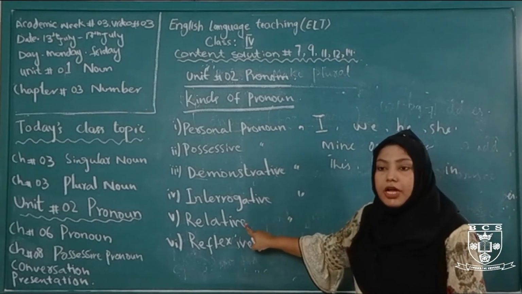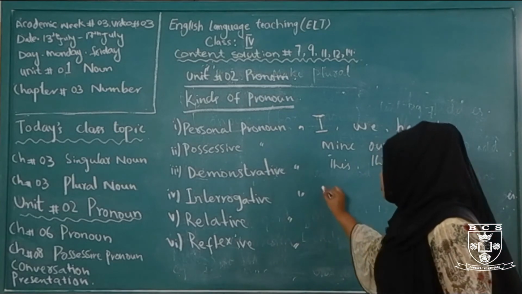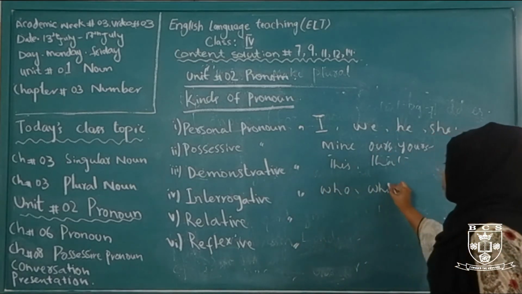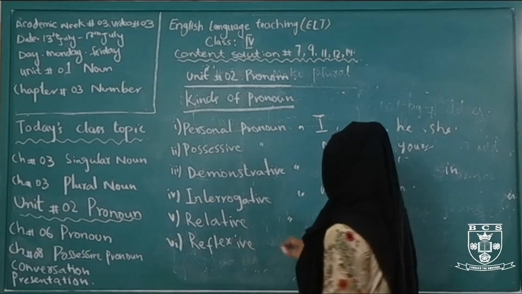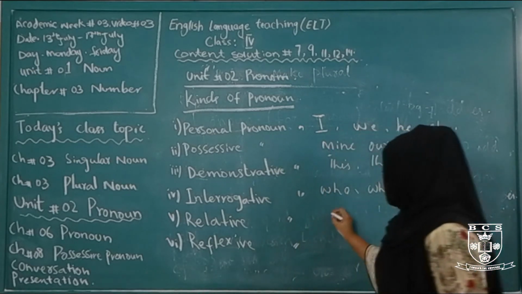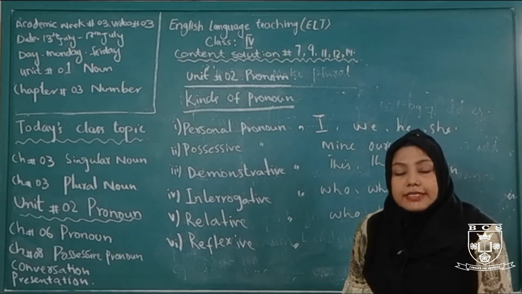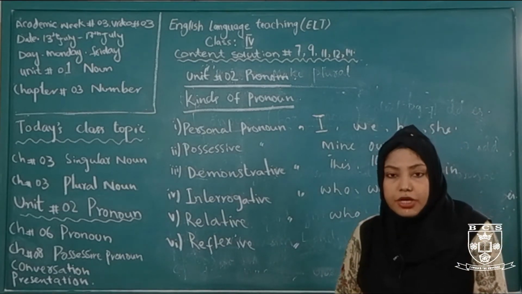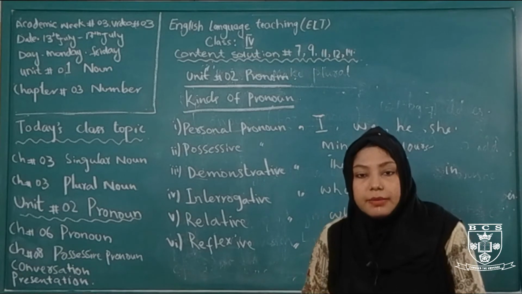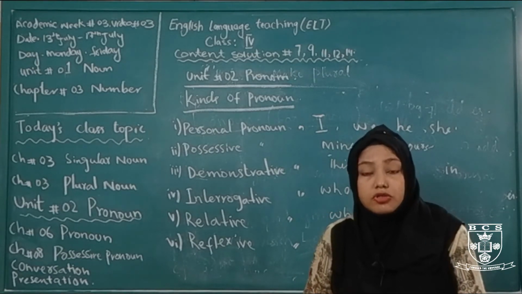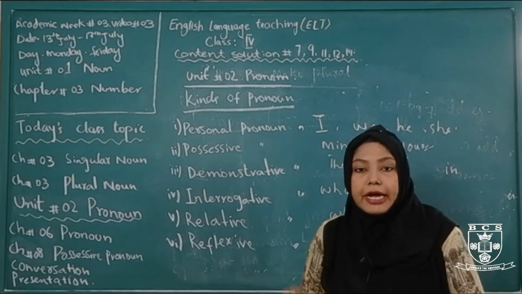Then interrogative pronoun. Interrogative pronouns are used for asking questions. For example, who, which. Who are you, which city, which class are you studying in. Then relative pronoun, who. Relative pronouns describe the subject. Relative pronouns describe the place, animal, person or thing that is already referred to. For example, who. This is the boy who stole my pen.